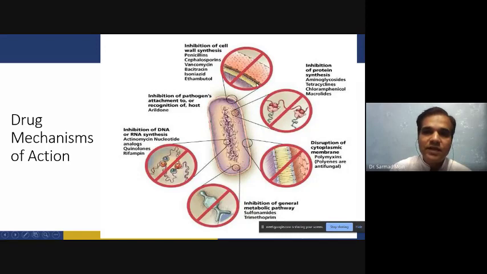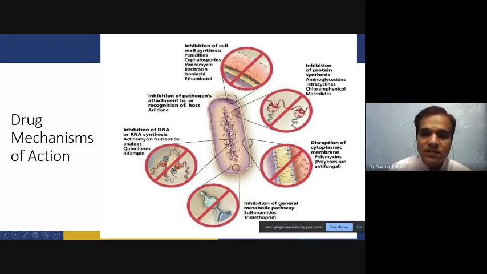Some antibiotics inhibit cell wall synthesis. Some inhibit protein synthesis. Some inhibit plasma membrane synthesis. Some inhibit the general metabolite pathways, and some inhibit DNA and RNA synthesis. So basically, these drugs which we utilize to kill or suppress infection disrupt the metabolic activities and disturb the synthesis of DNA and RNA.